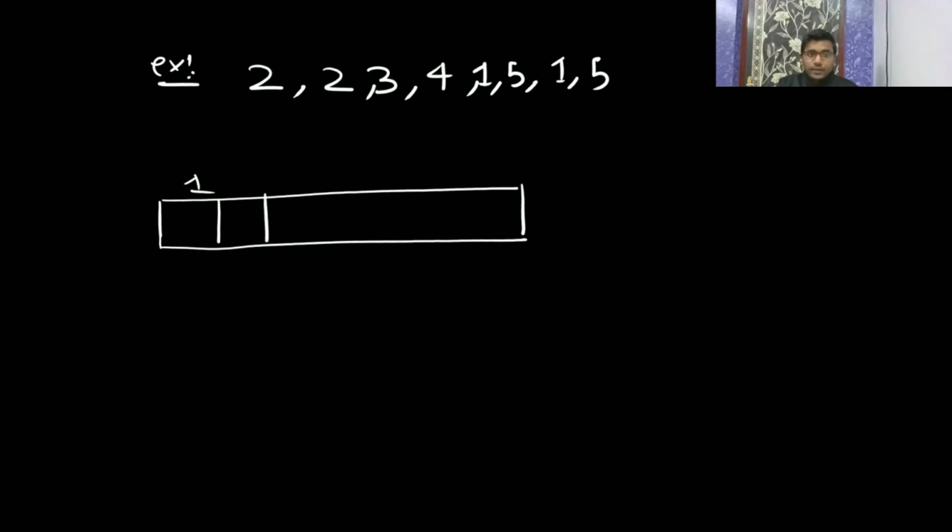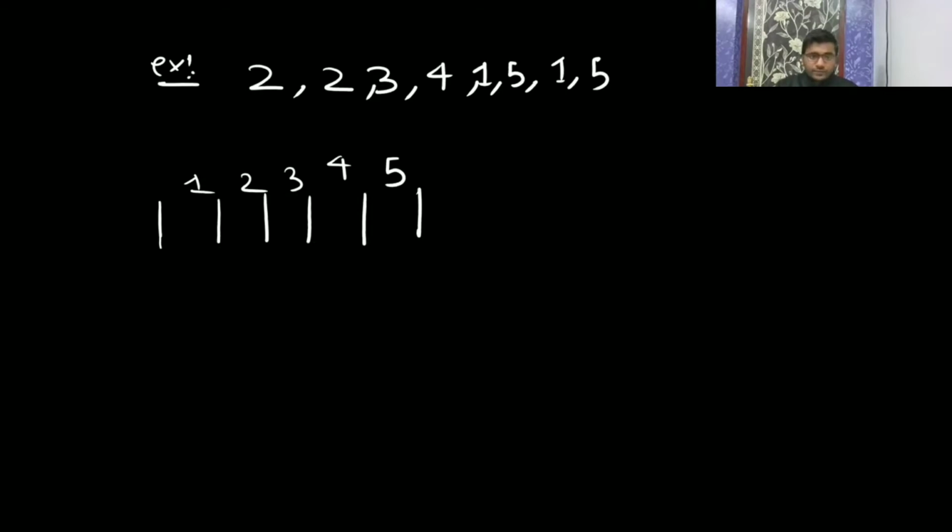So 1 2 3 4 5. The size of the array is going to be 5. That is going to define the range, meaning the array size is going to be your range.